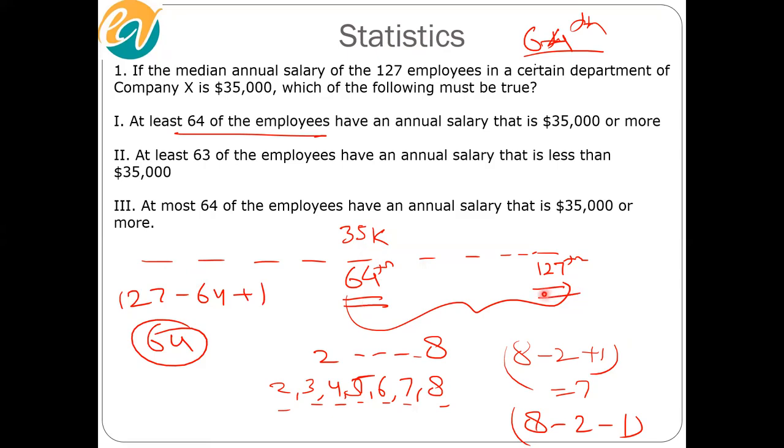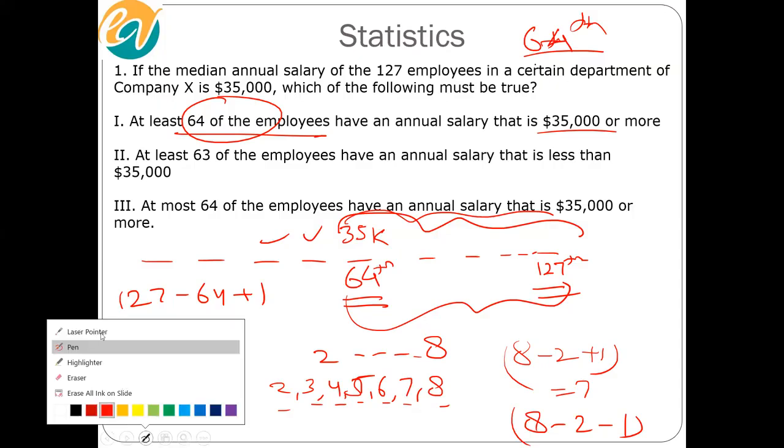That's for sure. How about the 63rd value? That can also be 35. In fact, this can also be 35 and so on, right? So at least 64 employees. Which 64 employees are we talking about? These 64. At least 64 of the employees have a salary of 35K or more. At least. There could be others also, but these 64 definitely have a salary of 35K or more. So the first one is definitely correct. Very nice. How about the second one?